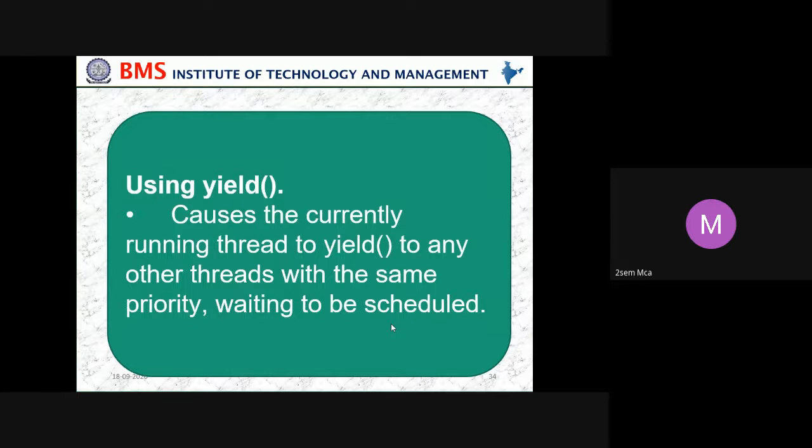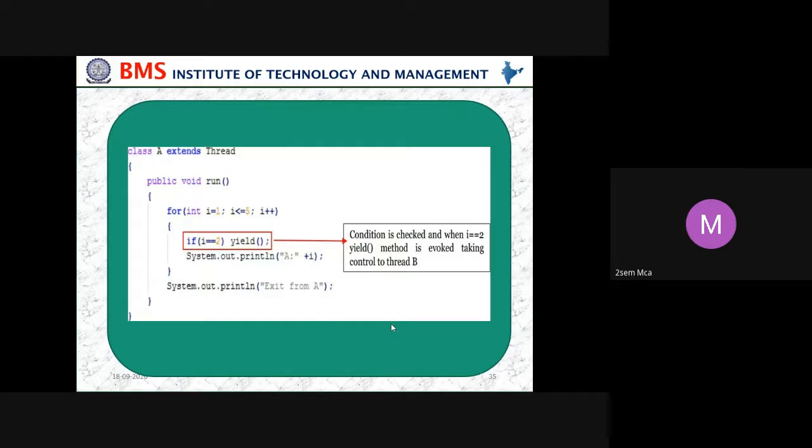Next, the built-in method yield causes the currently running thread to yield to any other threads with the same priority waiting to be scheduled. So that's what you can see here. This is a condition: if i is equal to 2, yield, System.out.println.